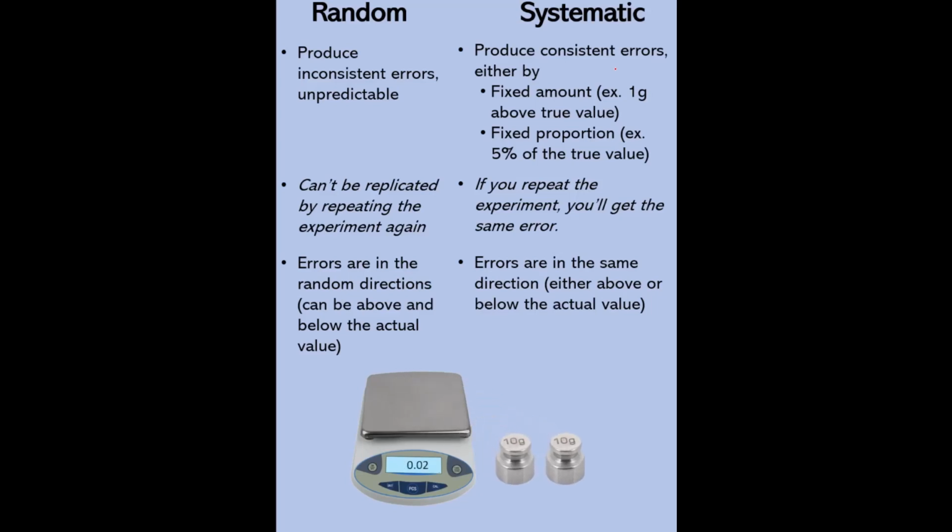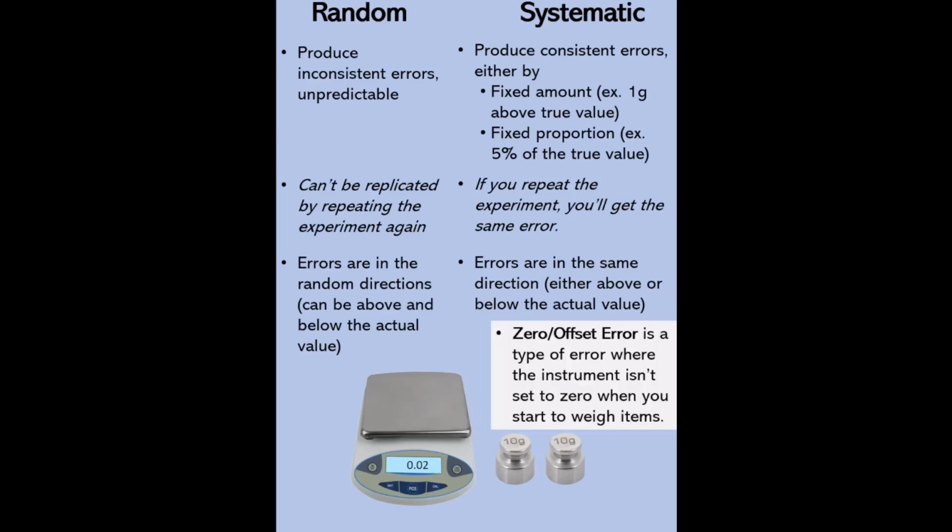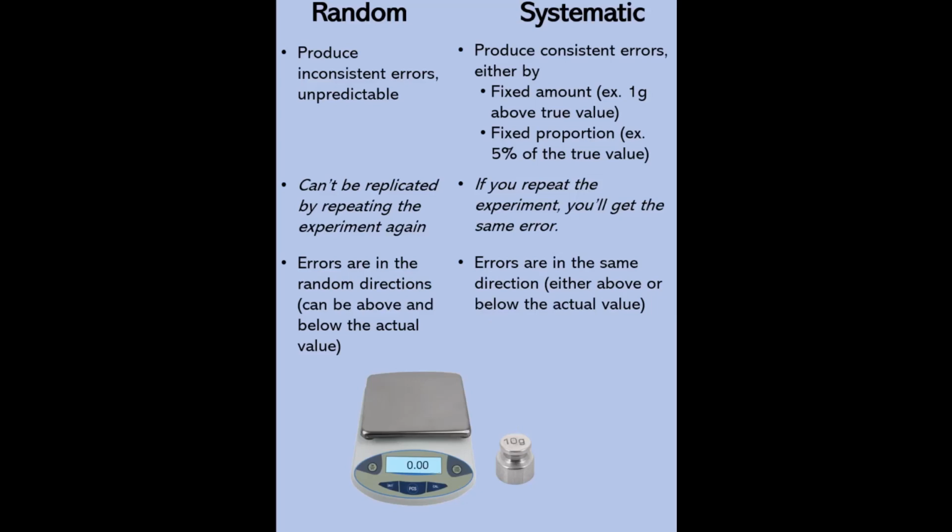Now this one is a systematic error. In this case, the cause, or the source, is a zero or an offset error. It's a type of error where the instrument isn't set to zero when you start to weigh the items. As you see here, even if it's empty, it's reading 0.02 grams. So this one is again a zero or an offset error. Now let's have this time. This time it's now set to zero.